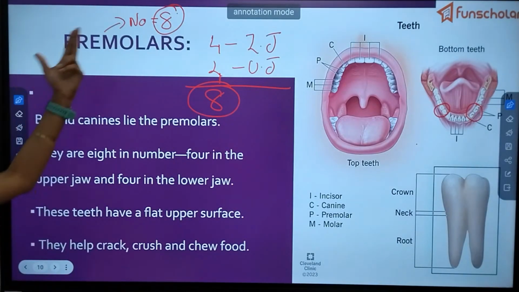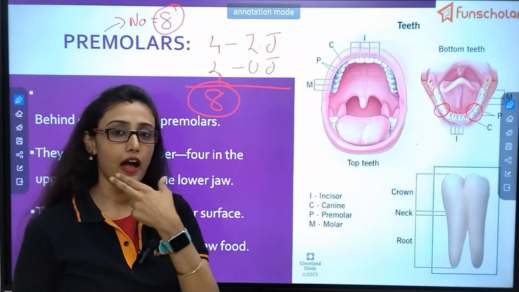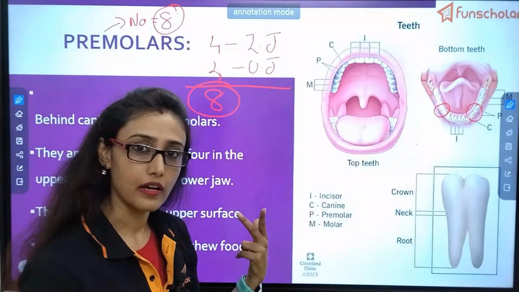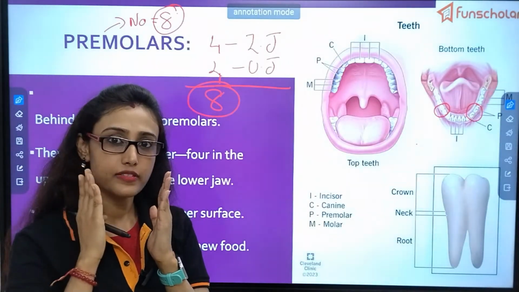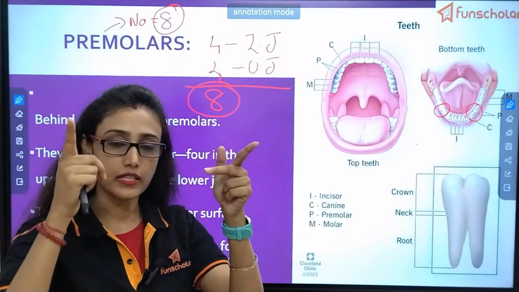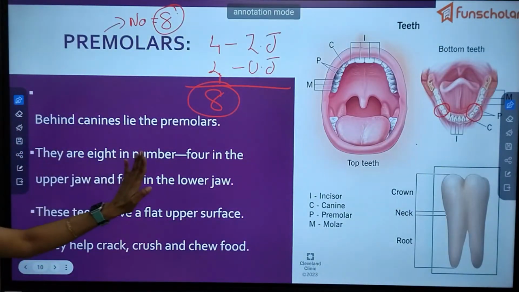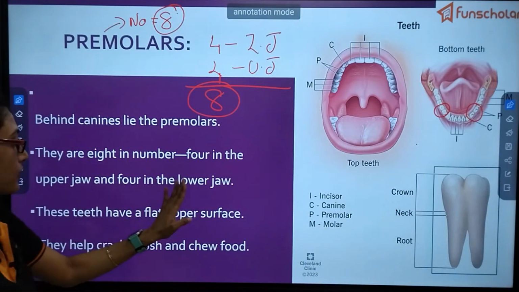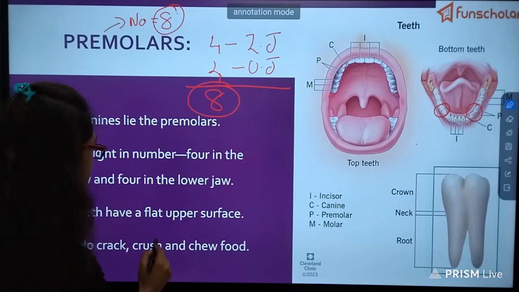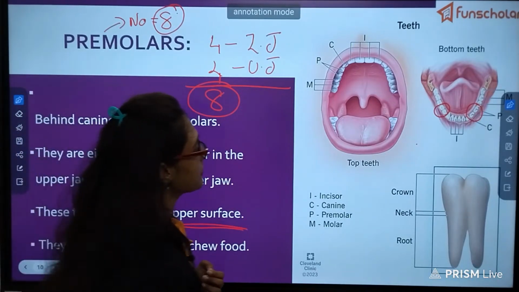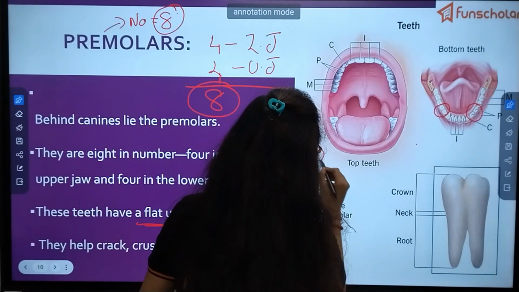Understood? And what is the location? After the canine. First comes the incisor, then the canine, then after the canine comes the premolar. How many premolars are there? On each side of the jaw, 2 on the left side and 2 on the right side, in both the upper and lower jaw. So the total is 8. They are 8 in number, 4 in the upper jaw and 4 in the lower jaw. These teeth have a flat upper surface. It looks like this.